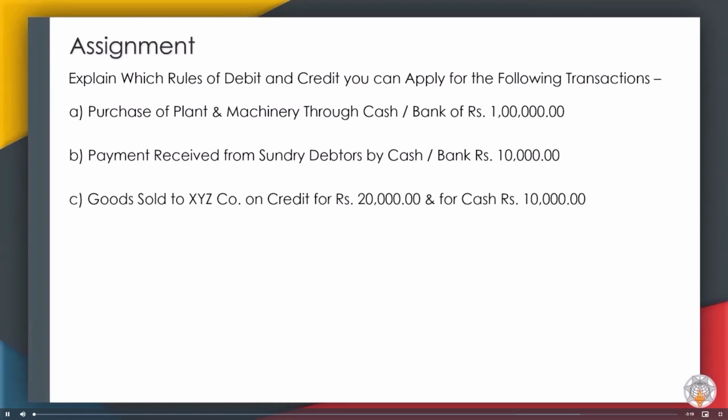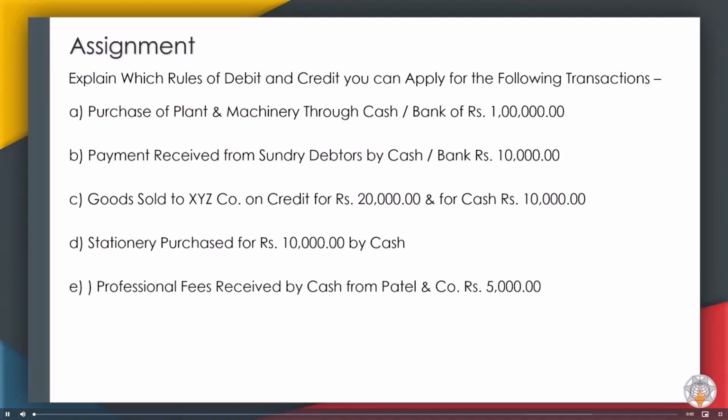C. Goods sold to XYZ Company on credit for rupees 20,000 and for cash rupees 10,000. D. Stationery purchased for rupees 10,000 by cash. E. Professional fees received by cash from Patel and Company, rupees 5,000.